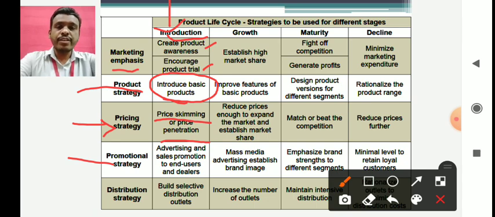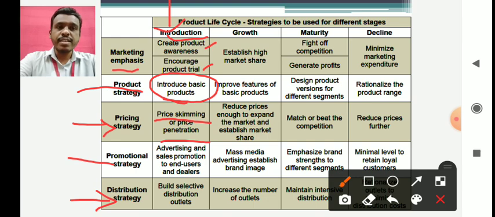The last strategy that you can follow, that is distribution strategy, also known as placing strategy. It tells you about how to distribute. New products or new brands are launched, and at that time you need to appoint retailers, wholesalers, distributors at various locations, stockists for example. So these are nothing but you are creating your distribution channel, and this is what needs to be done. You have to build selective distribution outlets throughout the country. So these are all things you need to do in the introduction phase.